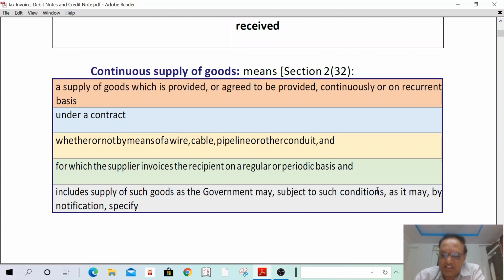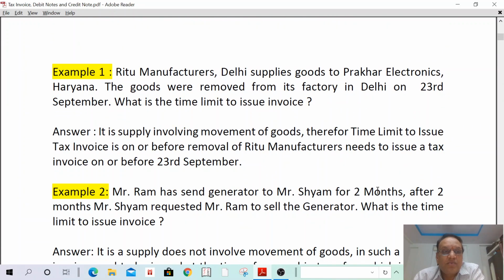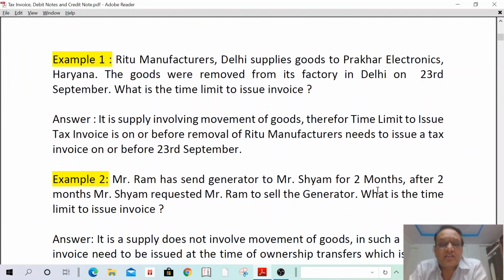Okay. Next one. Some example. For a better understanding, I have given 2-3 examples. Ritu manufacturers Delhi supply goods to Prakar Electronics Haryana. That means Ritu manufacturers is supplier and Prakar Electronics is recipient. The goods were removed from the factory in Delhi on 23rd September.